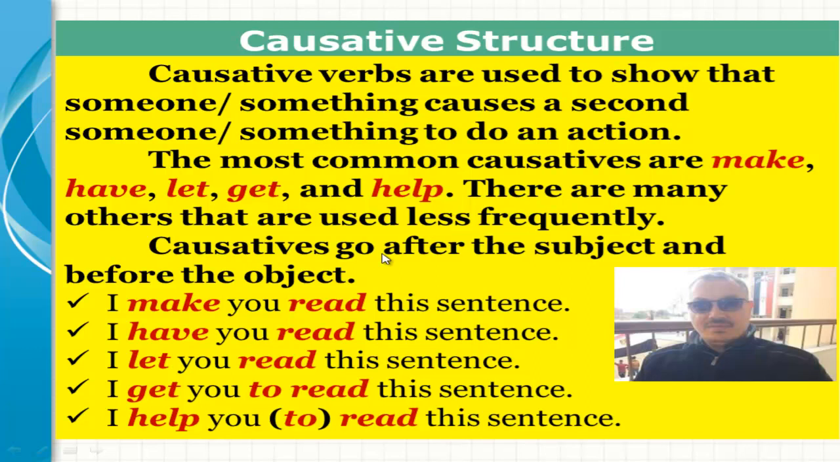Causatives go after the subject and before the object. For example, I make you read this sentence. I have you read this sentence. I let you read this sentence. I get you to read this sentence. I help you to read this sentence, or I help you read this sentence.